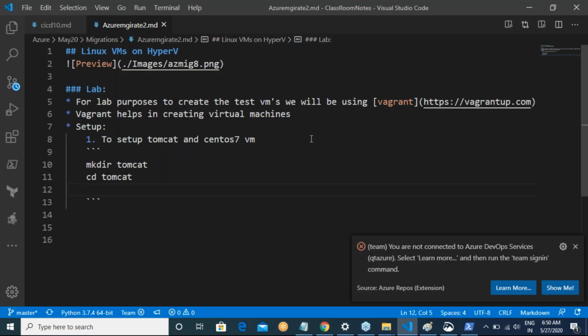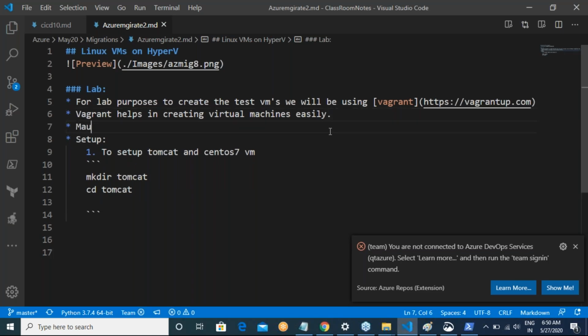Manual steps of creating virtual machines.